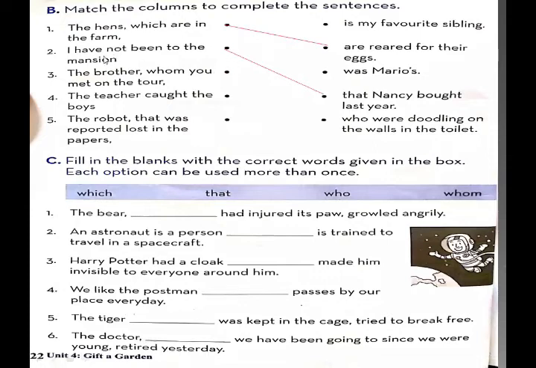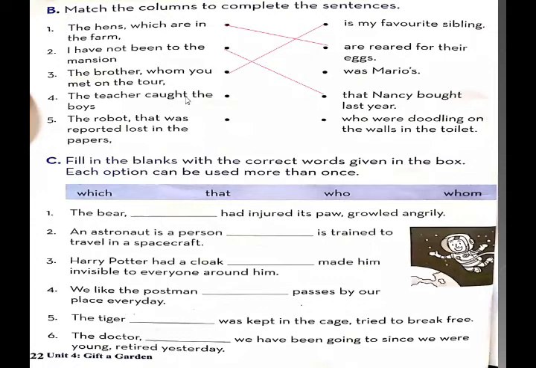Okay. Match the second sentence with the fourth sentence of the second column. The brother whom you met on the tour is my favorite sibling.